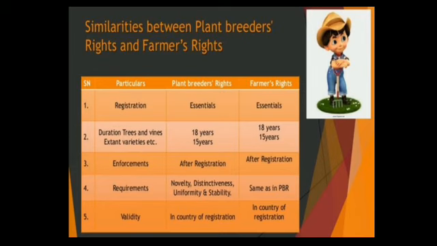These four elements are compulsory in plant breeders' rights. In the farmers' rights case it is the same as in PBR. Now the next, at fifth number, is validity. Validity for plant breeders' rights is in the country of registration, and for farmers' rights also in the country of registration. It means many elements are mostly similar here.